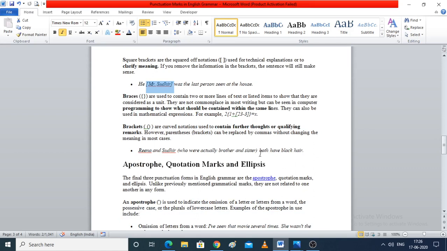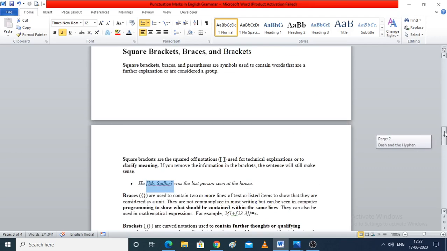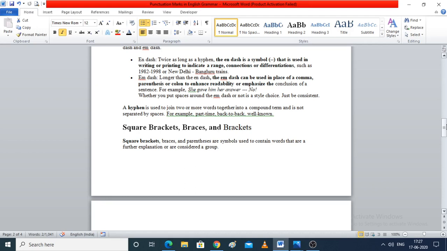Brackets, we all know, they contain further thoughts, or they contain further information that the reader should know about, that is, if there is something written, then we will use brackets to make the sentence more informative for the reader. So for square brackets, braces and brackets, the common usage is information. To give extra information or to explain the extra thought to the reader, we will use these brackets.